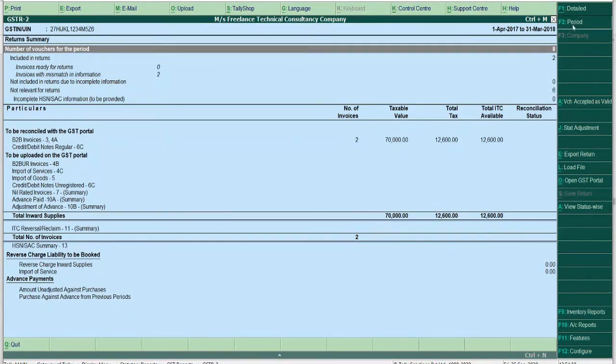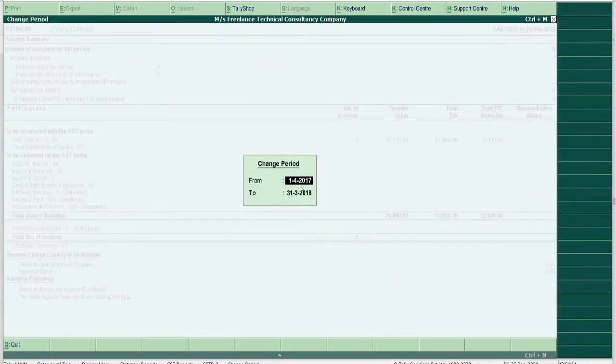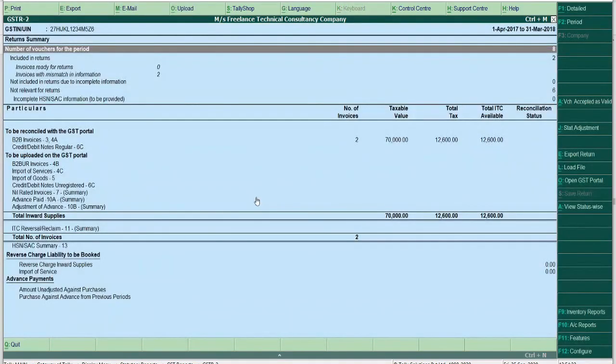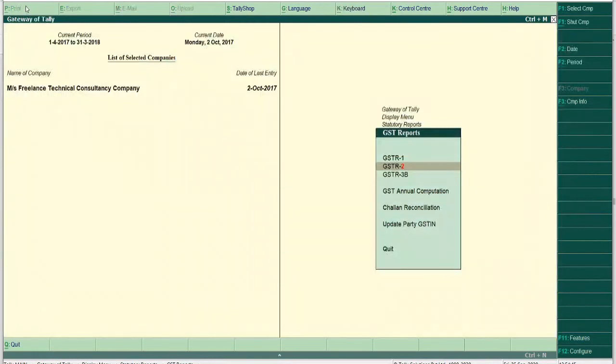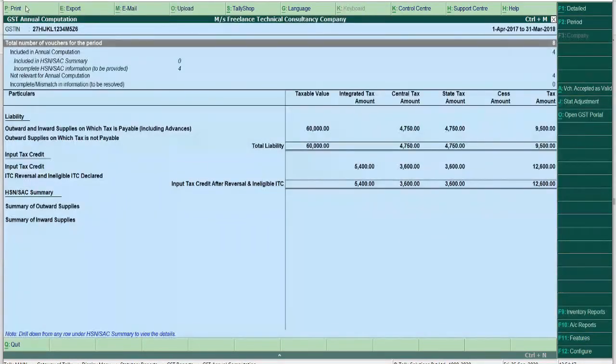You can simply click here and you can give the period as 1/4/2017 to 31/3/2018, that is financial year starts and financial year ends. And you can see the GSTR2 report. You can print this by clicking on print option or you can save this in PDF format. Next is GST annual computation. Here you can see that GST annual computation report is also there.